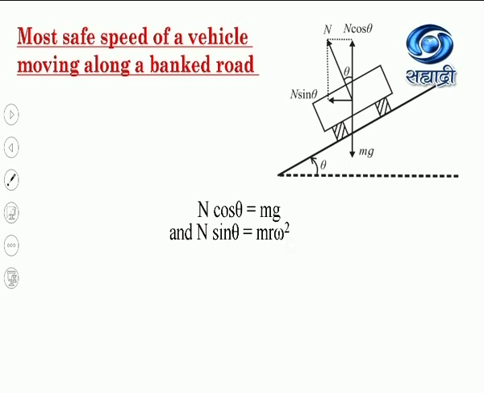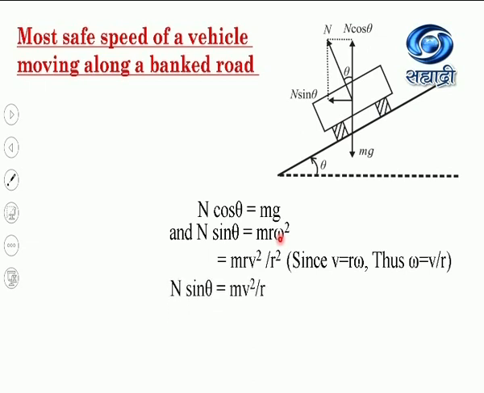Now, I can write this equation as m r v square by r square, because we know the relation v equal to r omega, or omega equal to v by r. Substituting the value of omega in this equation, one r and one r get cancelled. So this equation will become m v square by r.